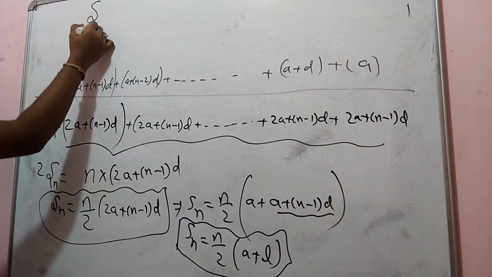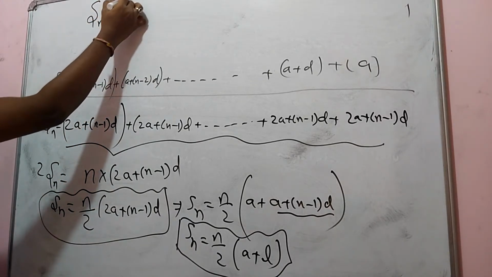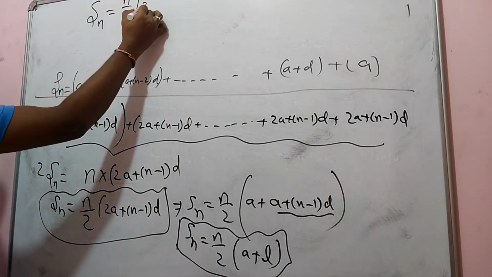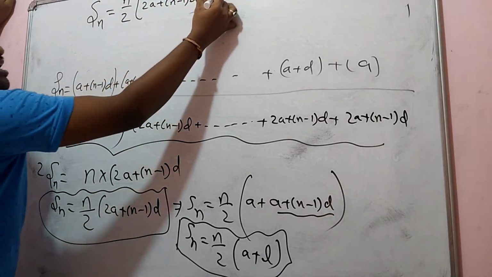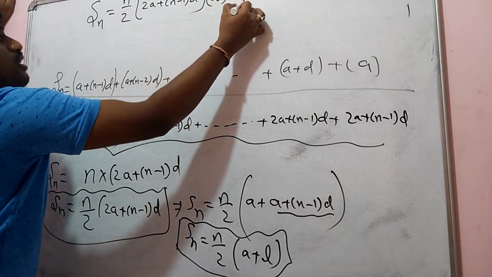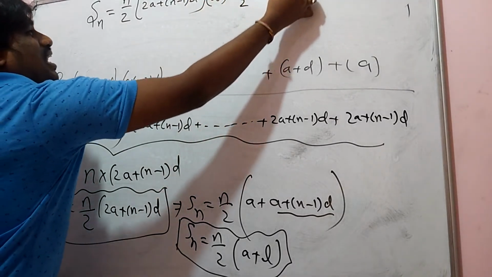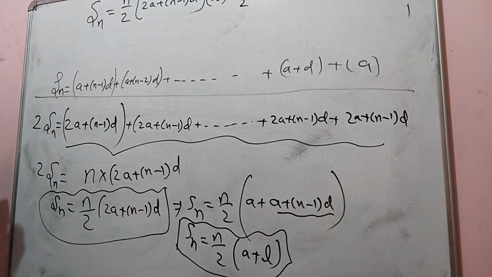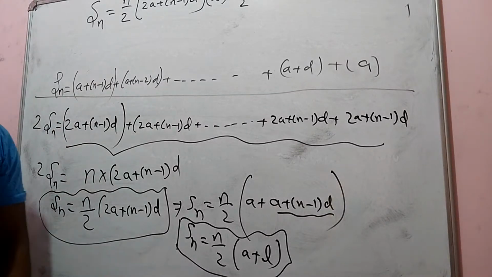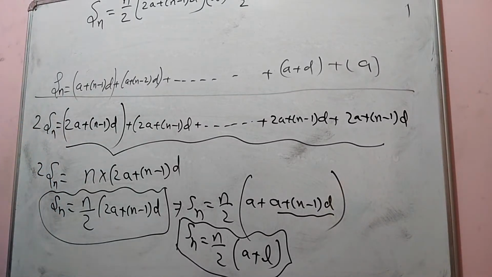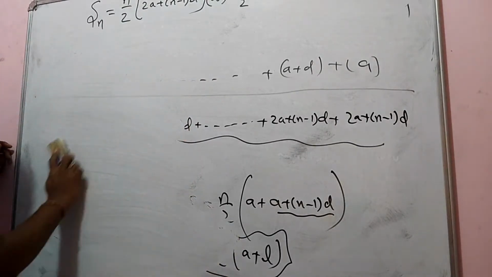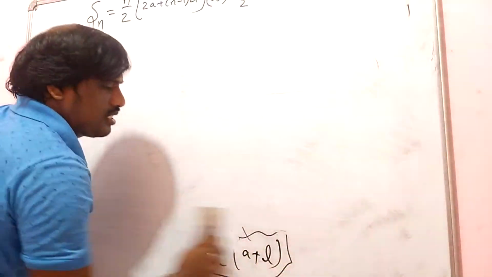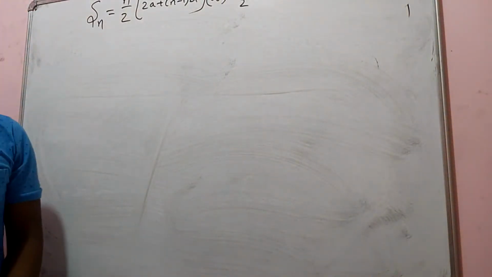The sum of n terms in the AP is nothing but n by 2, (2a plus (n minus 1) into d), or another form is n by 2, (a plus l). This is the formula. Hope you understand; we have derived it. Is it okay for you all?